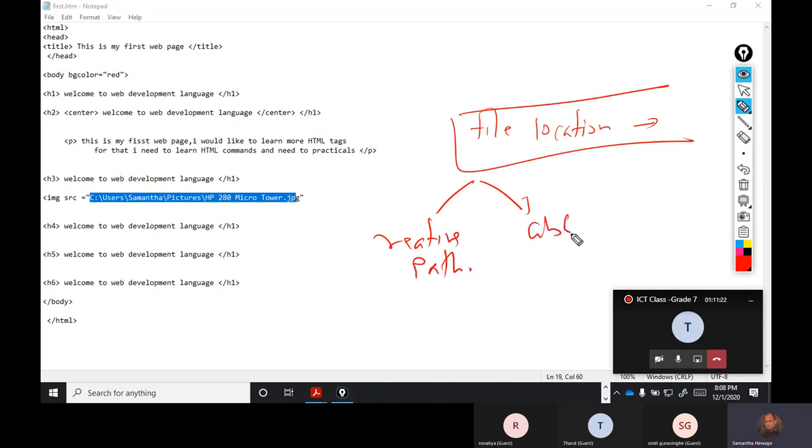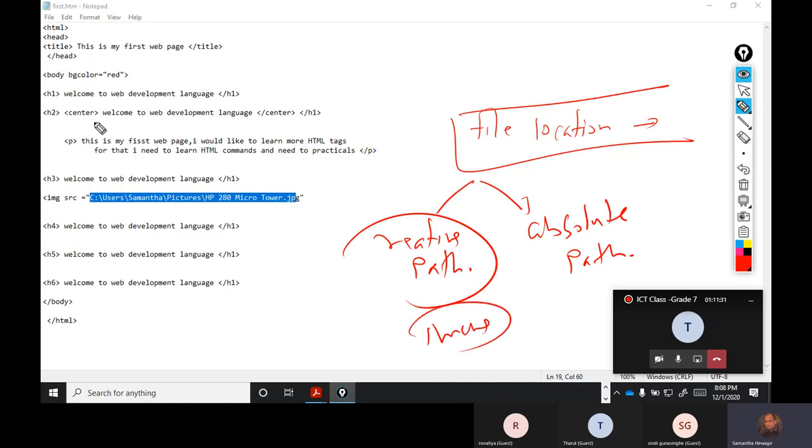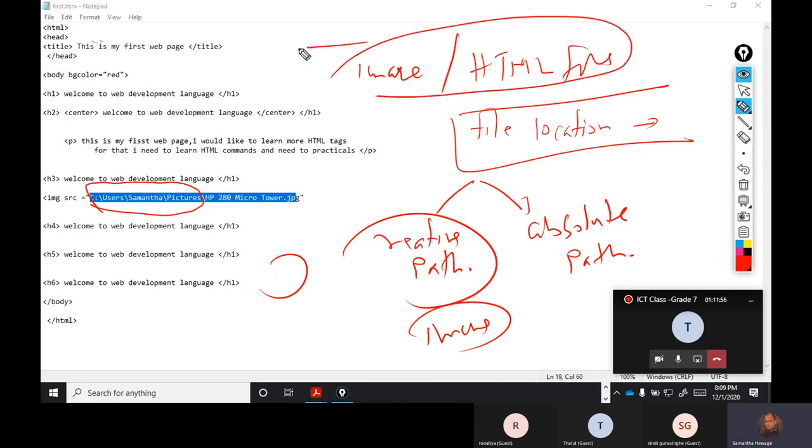The other one, you can say absolute path. Relative path means your photo, the image, whatever the image, should be in the location where this HTML file will be saved. In that case, you don't want to give the location, because it's already there. Because the image you are going to display on the web page and the HTML file are in the same folder, same location, you don't want to give the full path. You just want to give the name only.